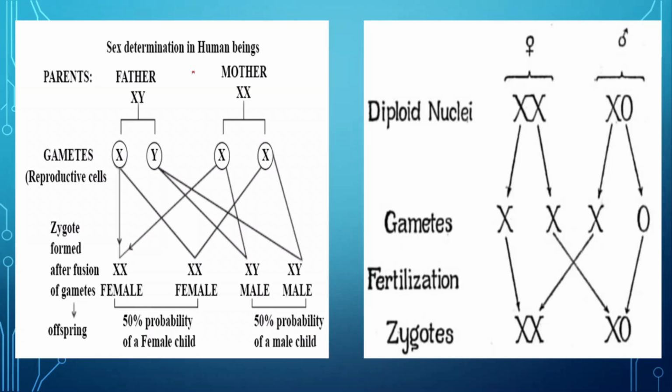In humans, 46 chromosomes are there, that is 44 plus 1 pair. The 44, that is 22 pairs, are autosomes and 1 pair is the sex chromosome. In the male it is of two types, X and Y, but in the female it is XX. During gamete formation, mothers give rise to the same type of gamete, so they are homogametic, but fathers are heterogametic. After fusion, the offspring ratio is 50-50%: 50% female and 50% male.